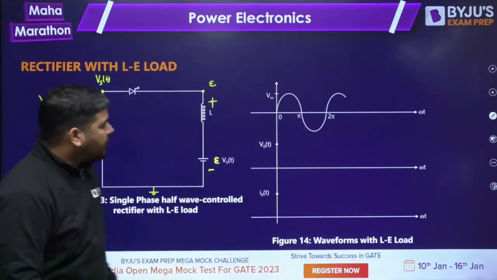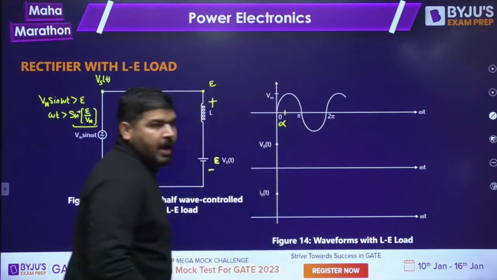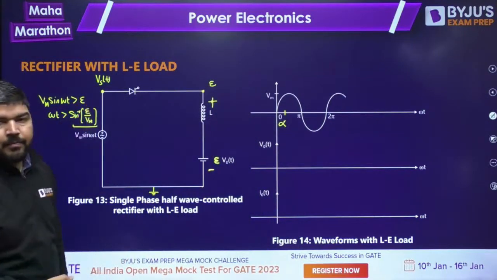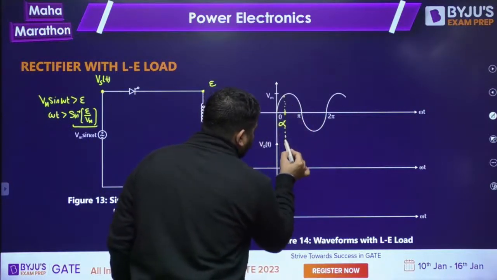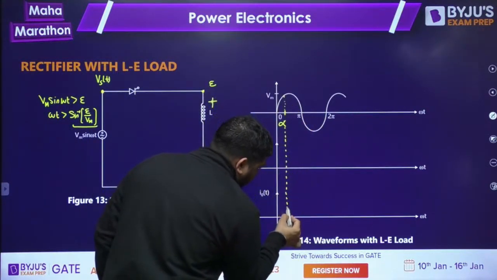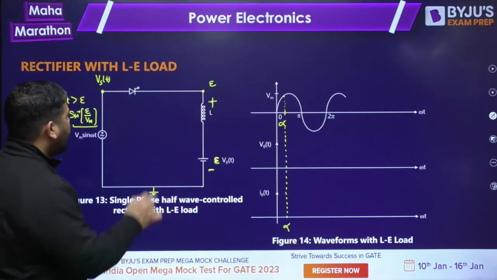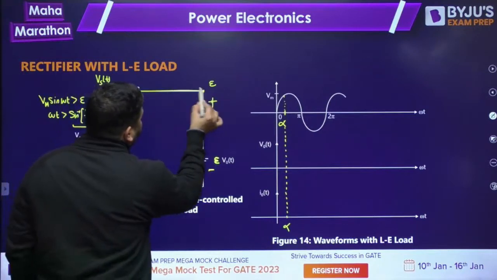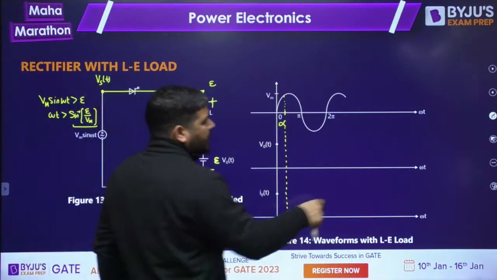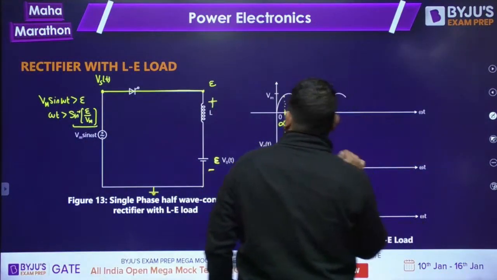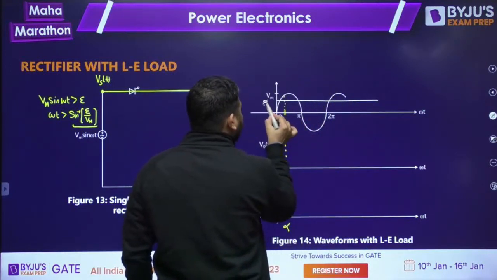Okay, so now let's say we are firing at some angle alpha and this alpha is greater than this value. So we are firing at angle alpha. Now what will happen, guys? Tell me. As soon as you fire this, it will be shorted. If it is shorted, then the output voltage will remain as the supply voltage. And let me draw the E level also. Let's say this is my E level.